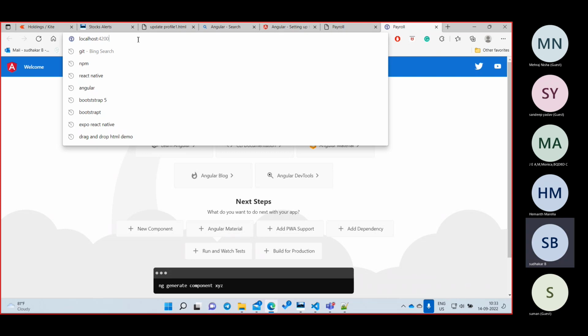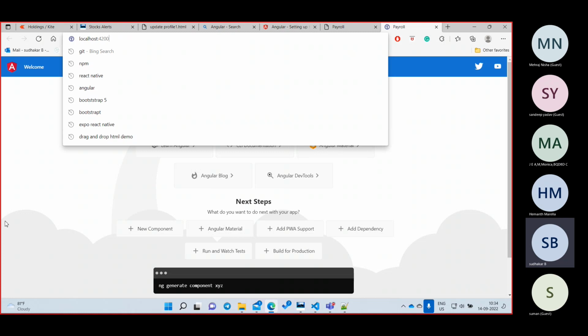4200. Suppose Vue.js will work on what port number? 5122 or 5100. So it will run on a different port number, and React will work on some other port number. So Angular will work on what port number? 4200. Sir, I want to change that port number. We'll change it tomorrow. First we'll see whatever things are there.